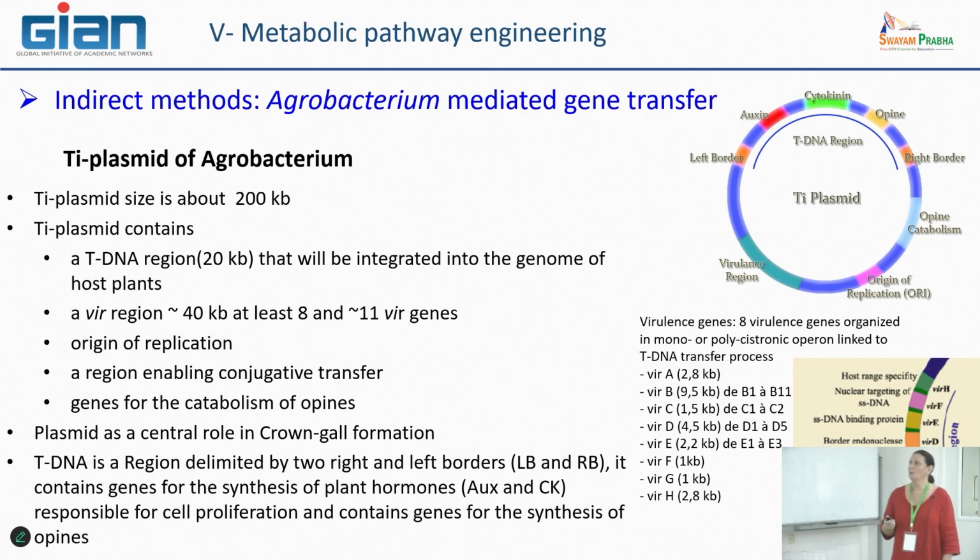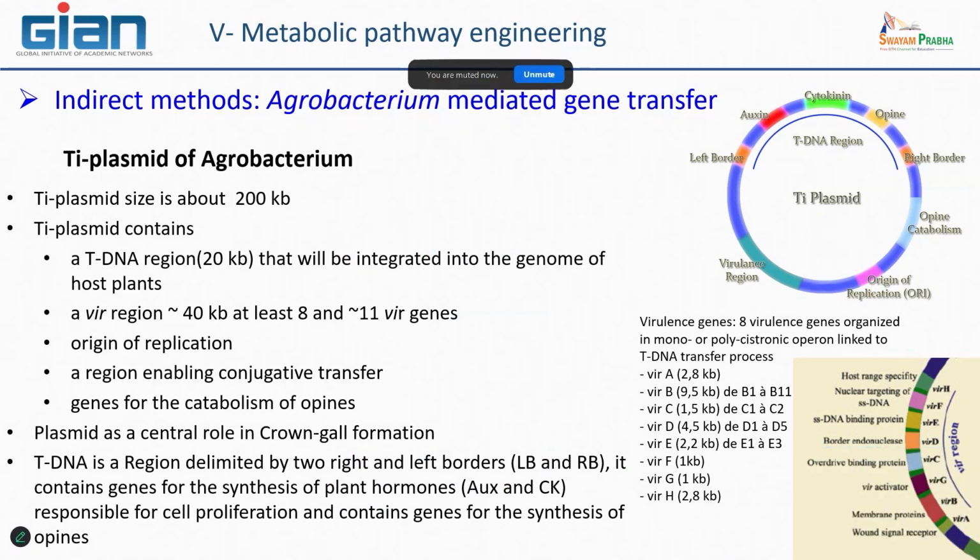So what are the particularities of this plasmid? I will now focus my attention mainly on Agrobacterium tumefaciens, because it is one of the most used bacteria. This plasmid always has the same size, about 200 kilobases.